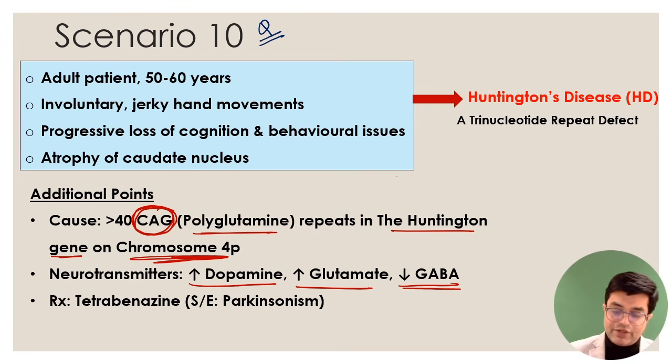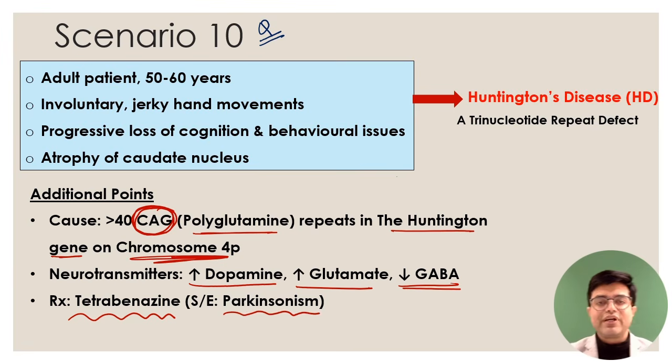And for treatment of these patients, the drug of choice is tetrabenazine, but it has anti-dopaminergic action, and so it can cause drug-induced Parkinsonism in some of the patients. Unfortunately, the prognosis in Huntington's disease is not great, and the majority of them progress and become vegetative or die due to multiple complications. So this is a patient with Huntington's disease.